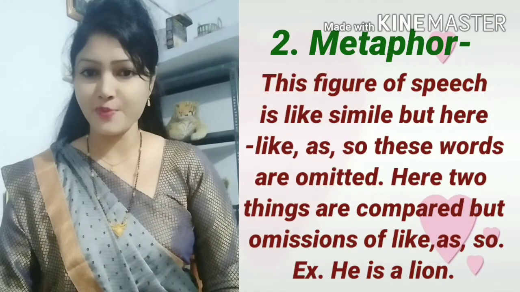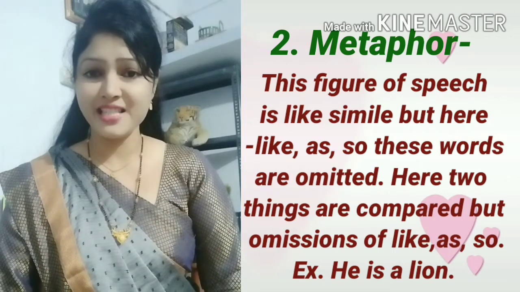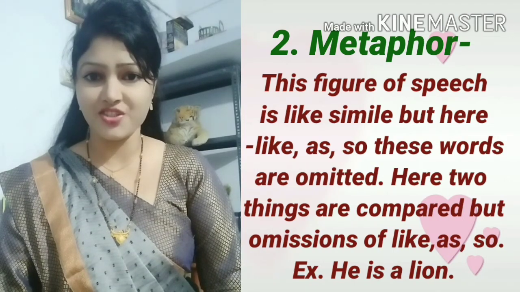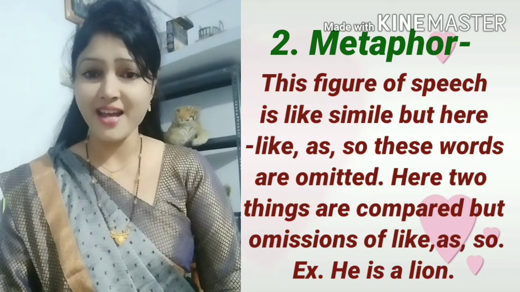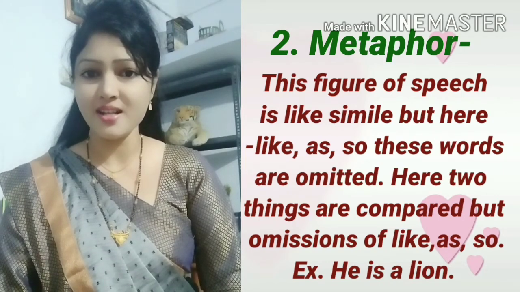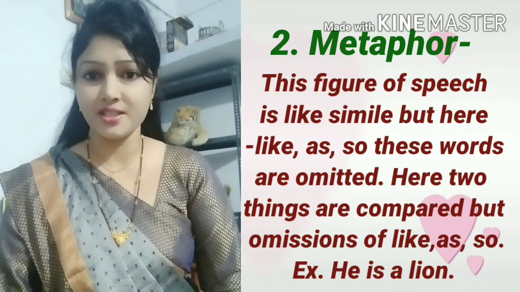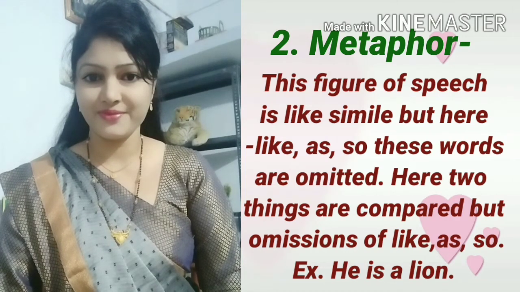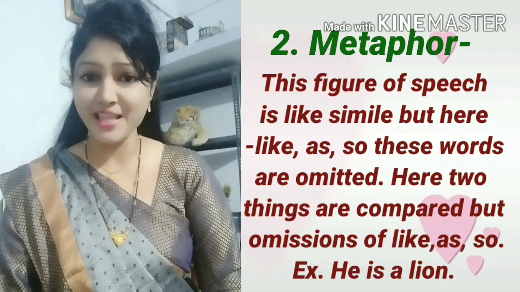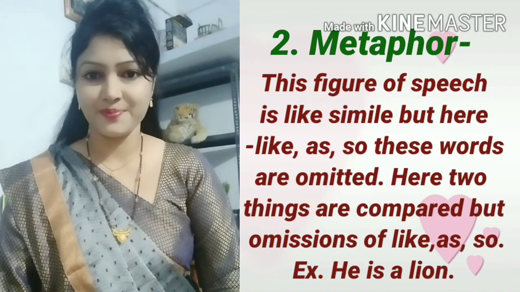Now next figure of speech, metaphor. This metaphor figure of speech is like simile, but here like, as, so, these words are omitted. Here two things are compared, but with omission of like, as and so. Example is, he is a lion.